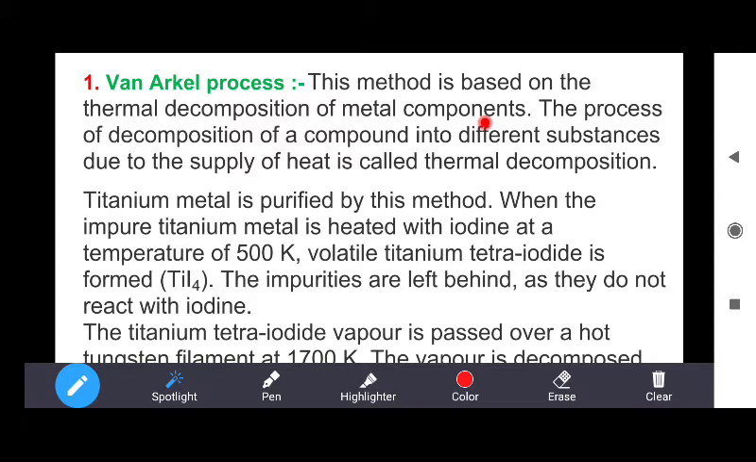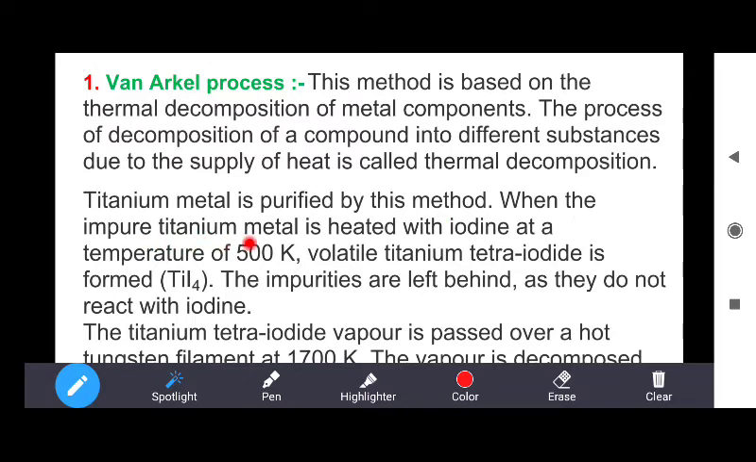So what is thermal decomposition? How can you define thermal decomposition? The process of decomposition of a compound into different substances due to the supply of heat is called thermal decomposition. So if you heat the substance and then the substance decomposes into its components, then this is called thermal decomposition. Titanium metal is purified by this method.